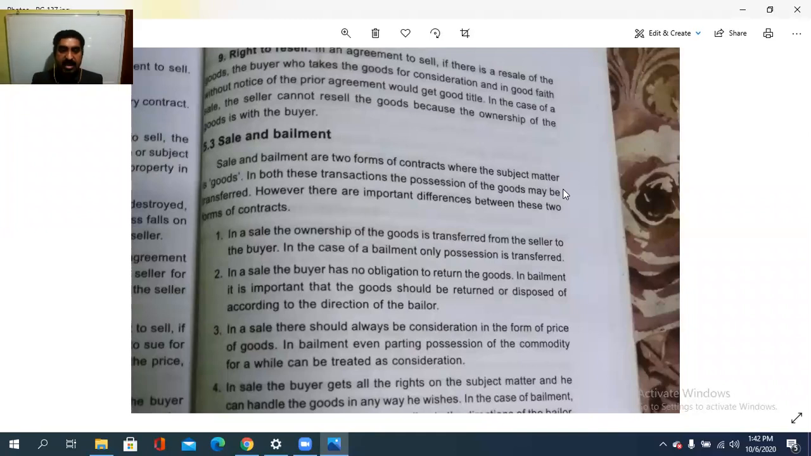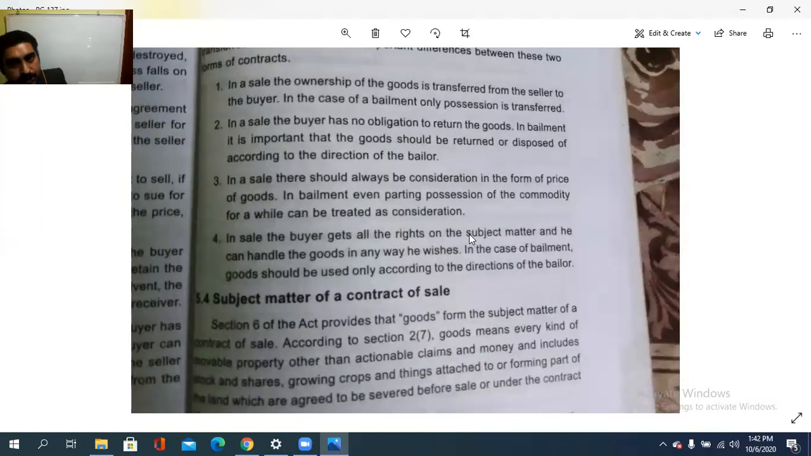അപ്പൊ in a sale, the buyer has no obligation to return the goods, while in bailment, it is important that the goods should be returned or disposed of according to the directions of the bailor. Then, in a sale, there should always be a consideration in the form of the price of goods. അല്ലെ, നമ്മളൊരു പേന അല്ലെങ്കിൽ പെൻസിലോ റബ്ബറോ വാഷിംഗ് മെഷീൻ മേടിച്ചാൽ എന്താണ്? We are paying the money. So there should be some consideration. But in bailment, even parting the possession of the commodity for a while can be treated as consideration.